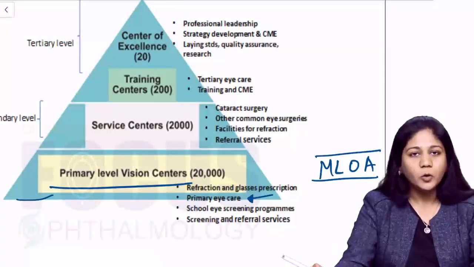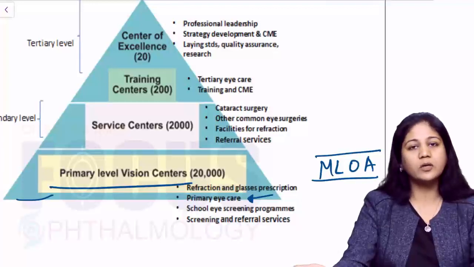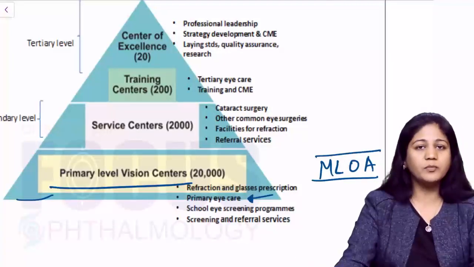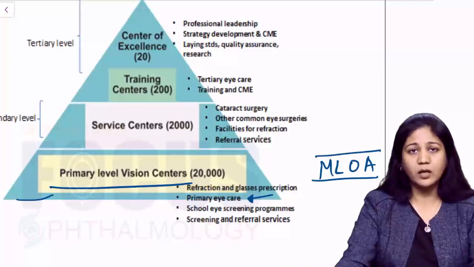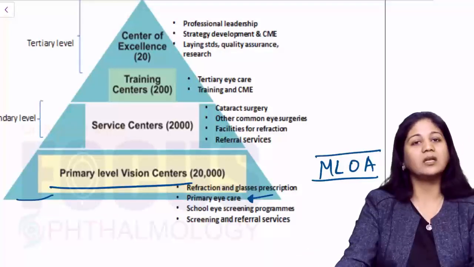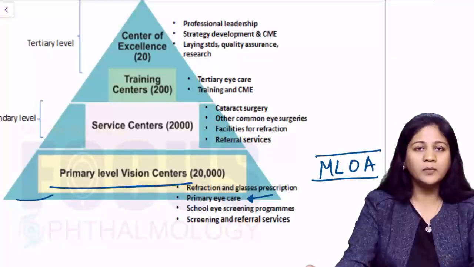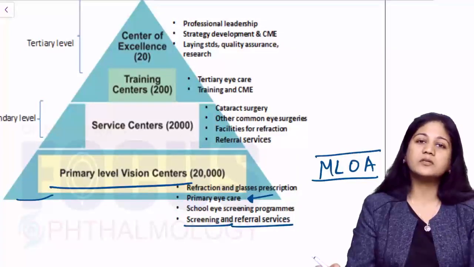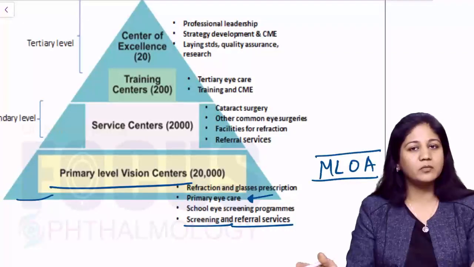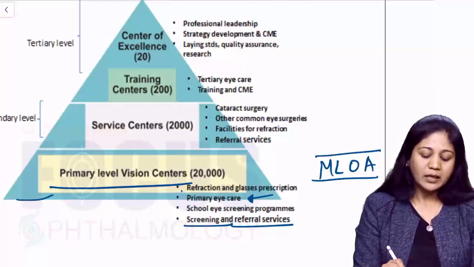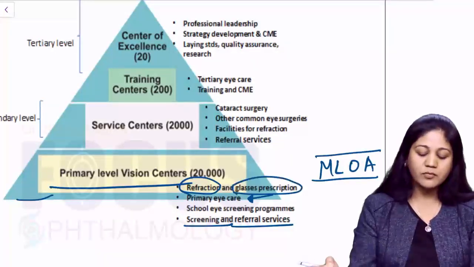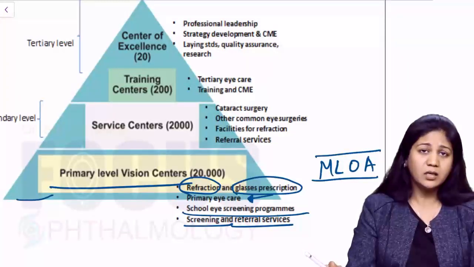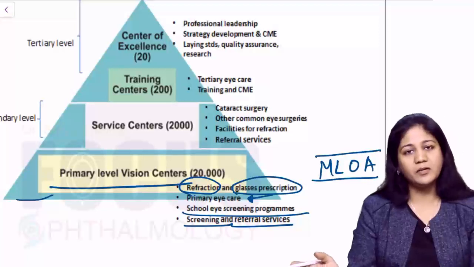So these could be your optometrist or some trained individual who has been trained in basic eye pathologies and given training for refractive purposes. Okay, so they can carry out basic refraction, they can identify some simple ophthalmic problems, and they have a high referral system. So screening and referral services are a very important part of those primary level vision centers. Okay, so they can do refraction, they can give prescriptions for glasses, and the school eye screening program should also be done by these people. So this is your primary level vision centers.